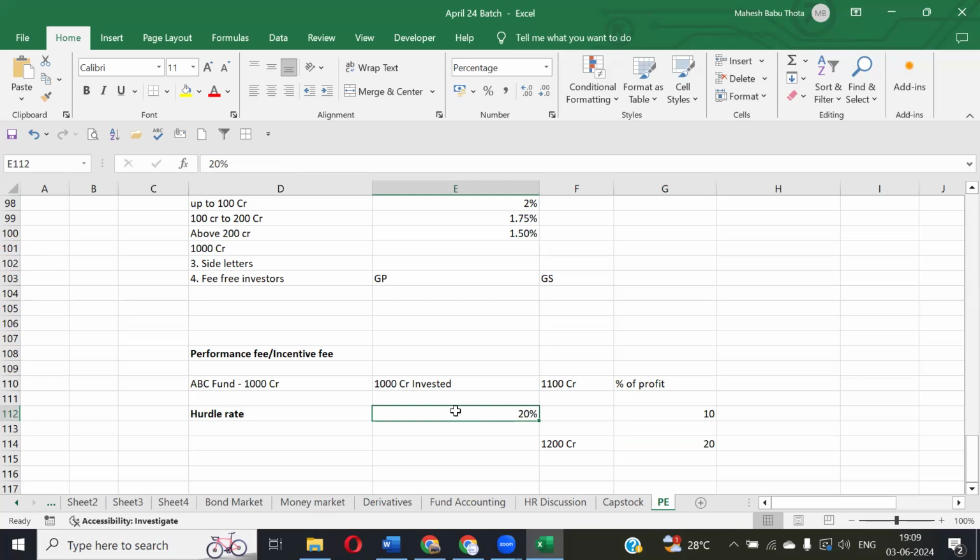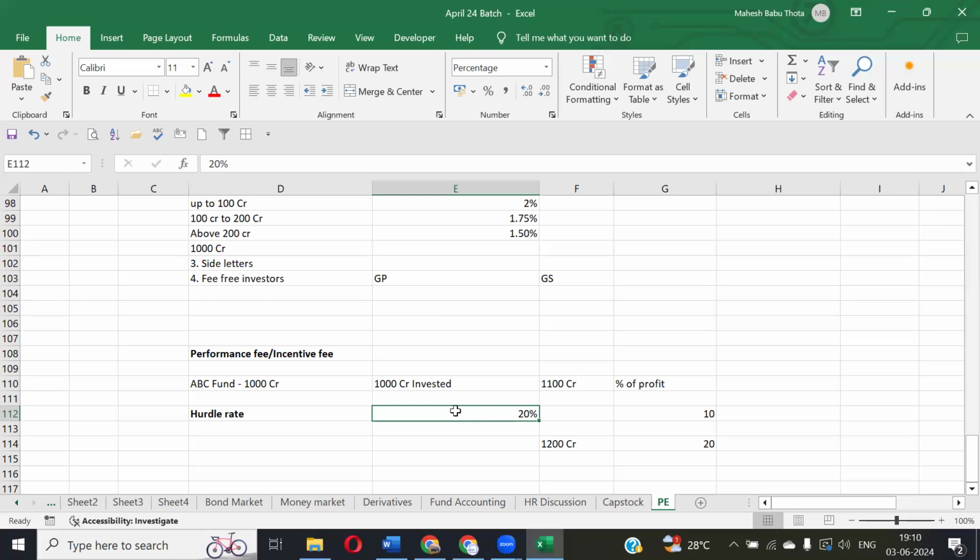They cannot come and participate in those profits also. Already we are paying management fees, right? So that's the reason. Let's create one percentage minimum return. Once you have achieved this minimum return, then you can come and participate in the profits, additional performance fees. For that reason, we have this term called hurdle rate. So in this hurdle rate, once the GP has achieved this return in the fund, they are eligible to take an incentive fee, performance fees. Okay.